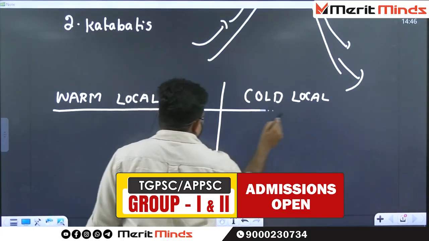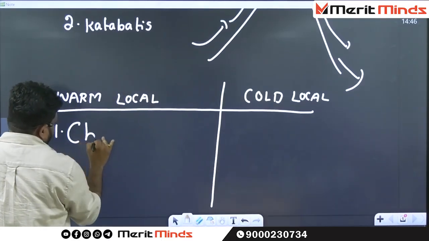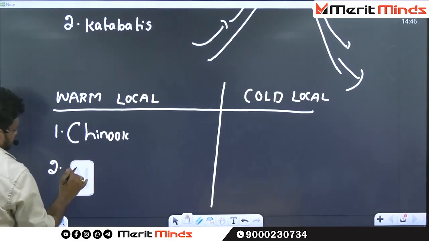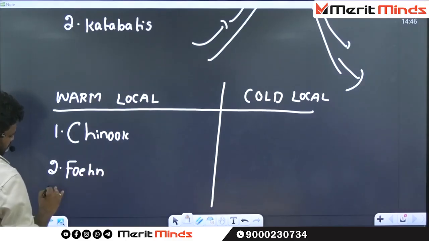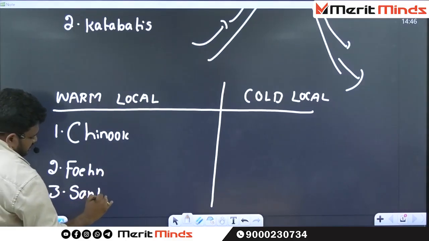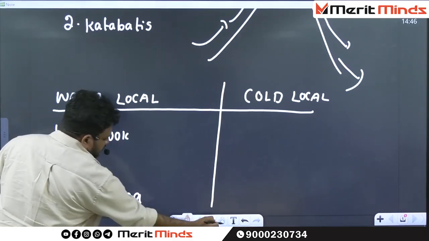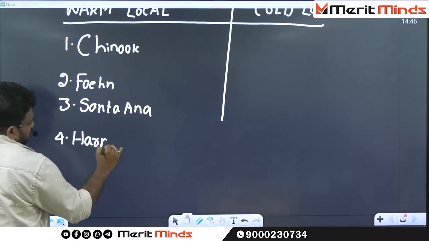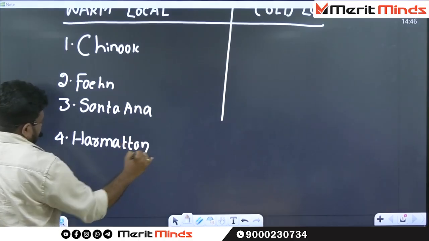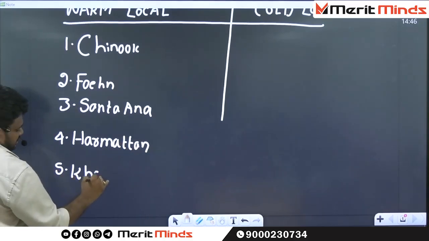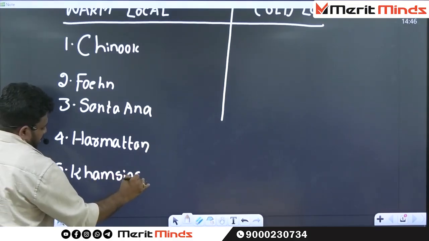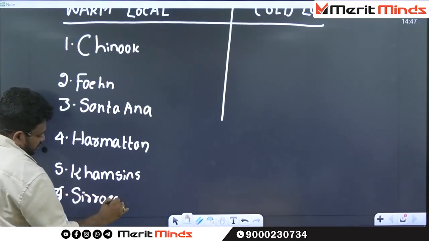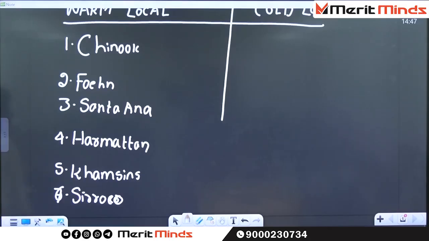What are the examples of warm local winds? The first one is Chinook. The second one is maybe Foehn. The third one is Santa Ana. The next one is Harmattan. The next one is Kamsin. The next one is Sirocco. These are the very important warm local winds.